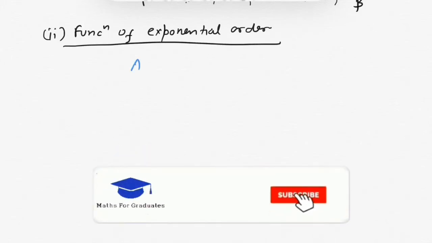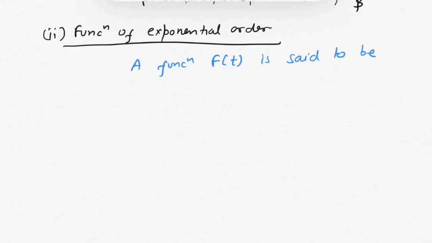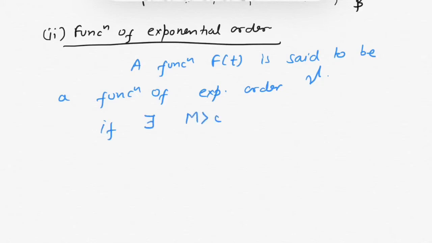A function f(t) is said to be a function of exponential order gamma if there exists a positive M such that the function M e raised to power gamma t dominates f(t) after a certain value of t.